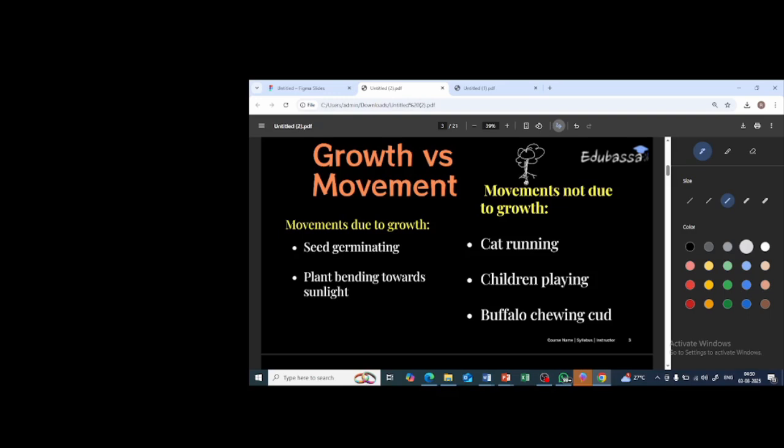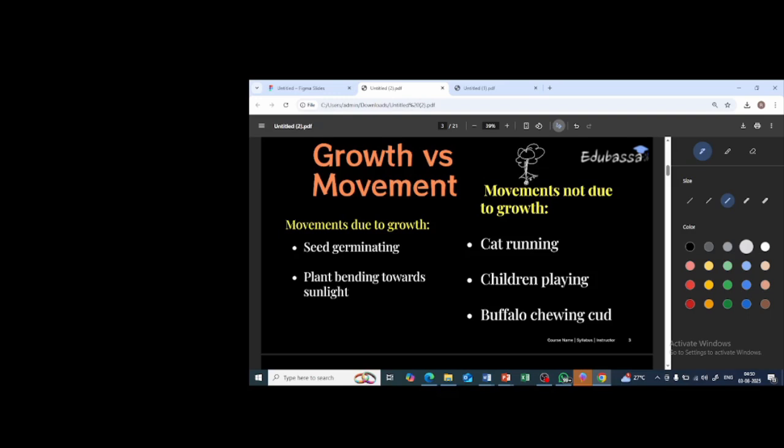The seed pushes the soil and comes out and grows into a new plant. The plant doesn't move from one place to another, but this movement is there. What is that movement called? The seed coming out of the soil into a new plant. So what is that movement? That movement is the growth, isn't it? Yes.